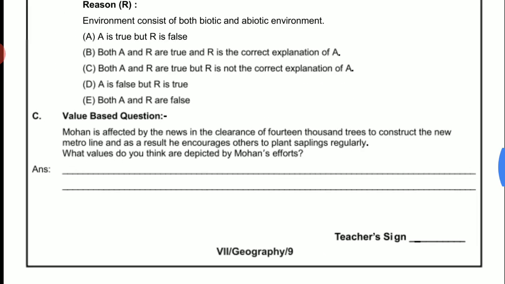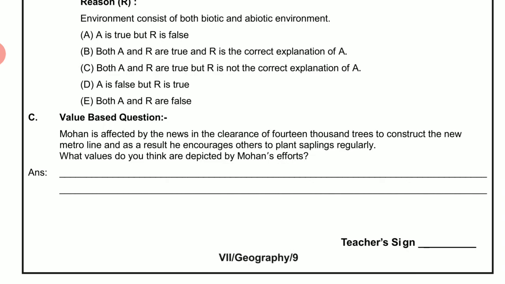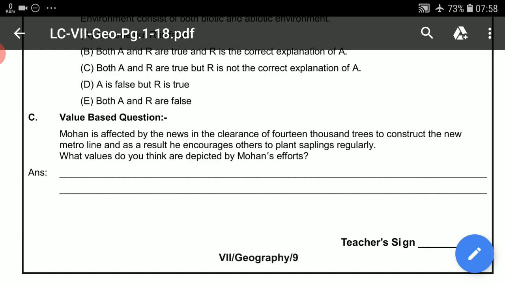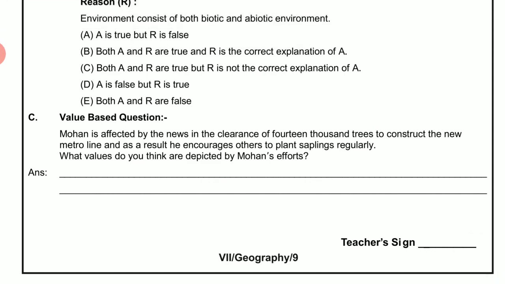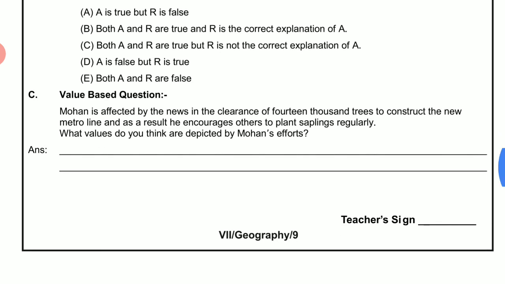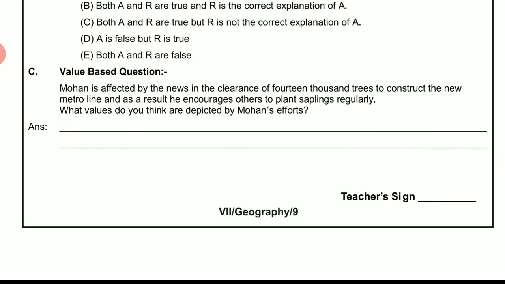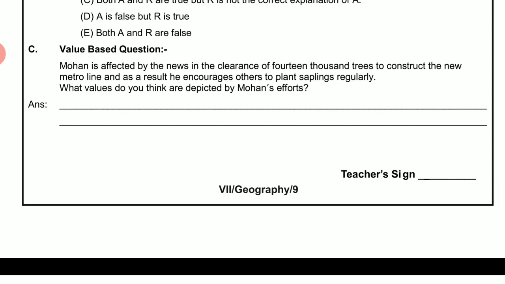Coming to the last question, value based question. Mohan is affected by the news in the clearance of 14,000 trees to construct the new metro line, and as a result he encouraged others to plant saplings regularly. What value do you think are depicted by Mohan's effort? So it is a value based question. So here you have to write the value. Basically the value is Mohan is eco-friendly and it shows his love towards the mother nature.